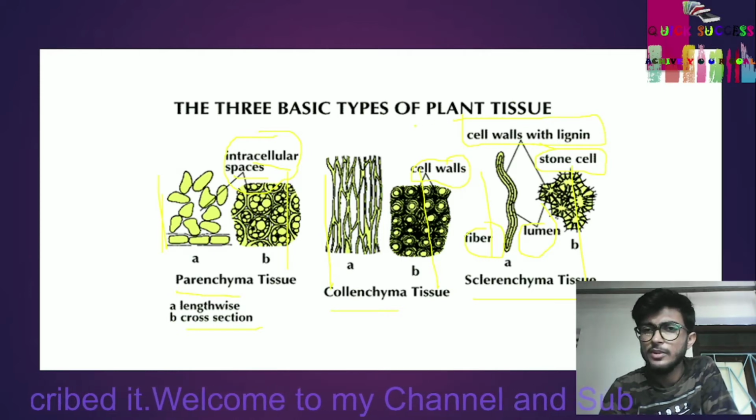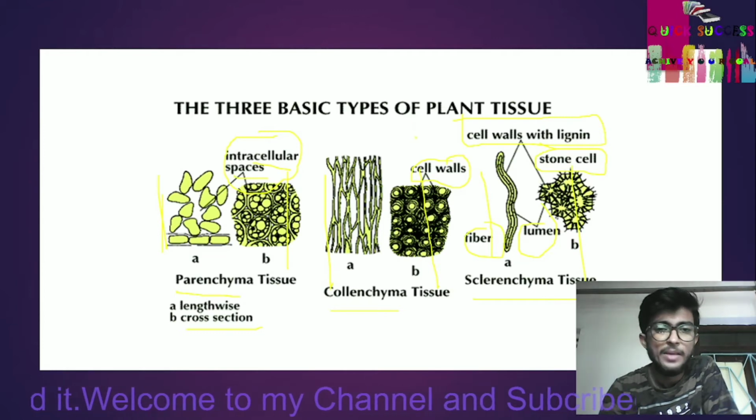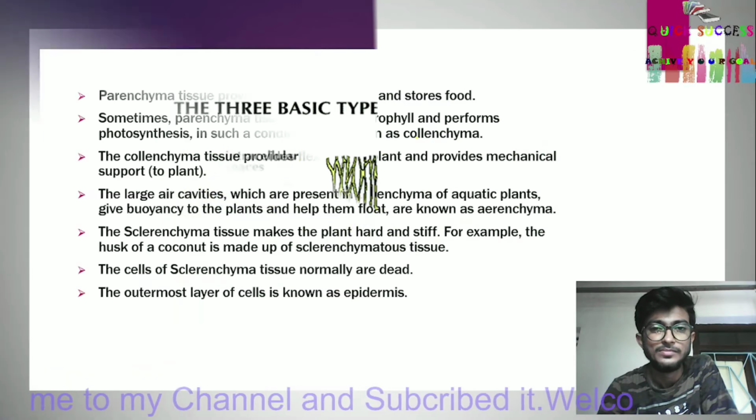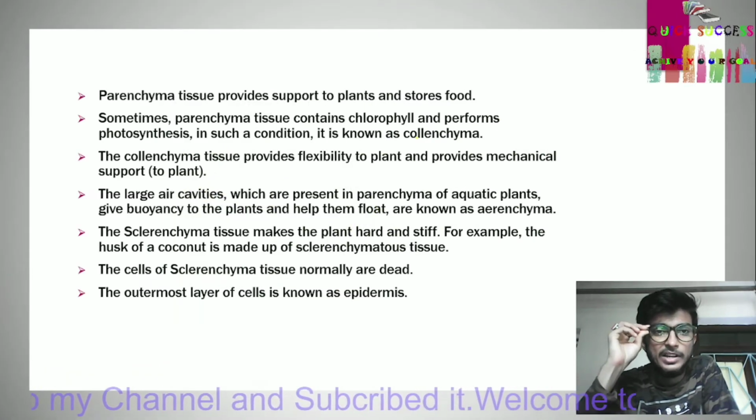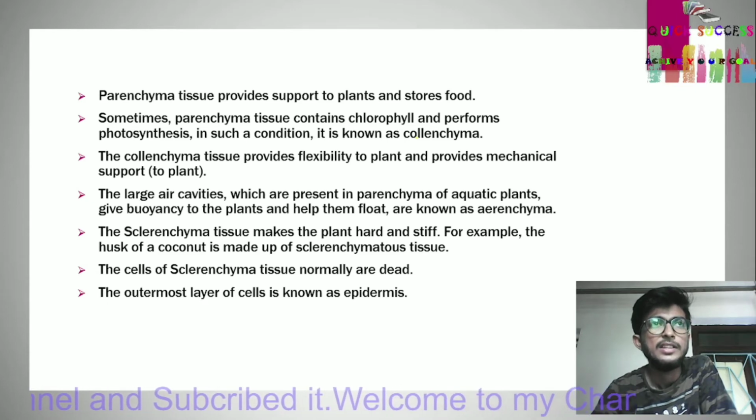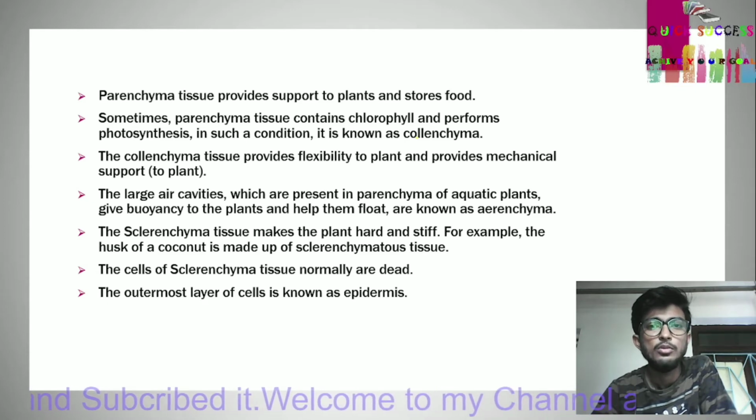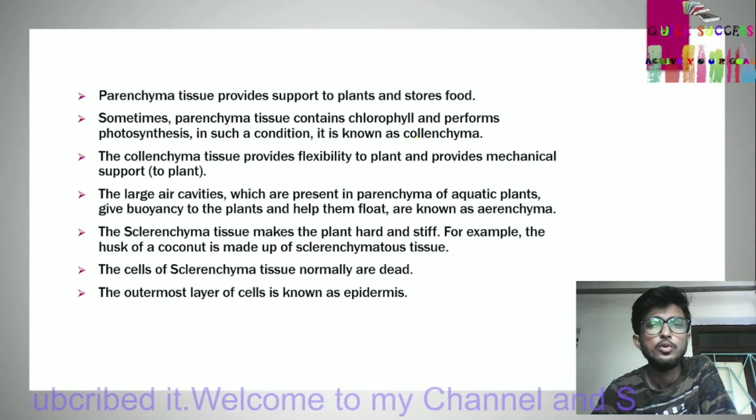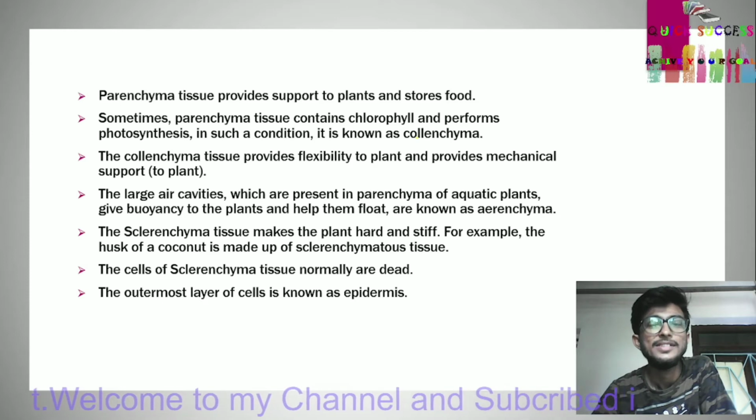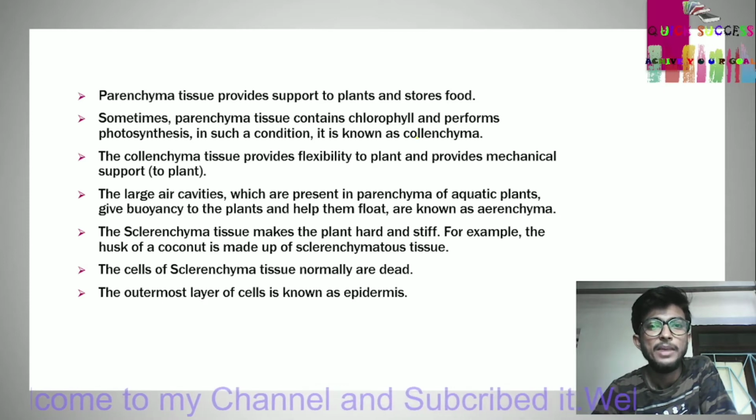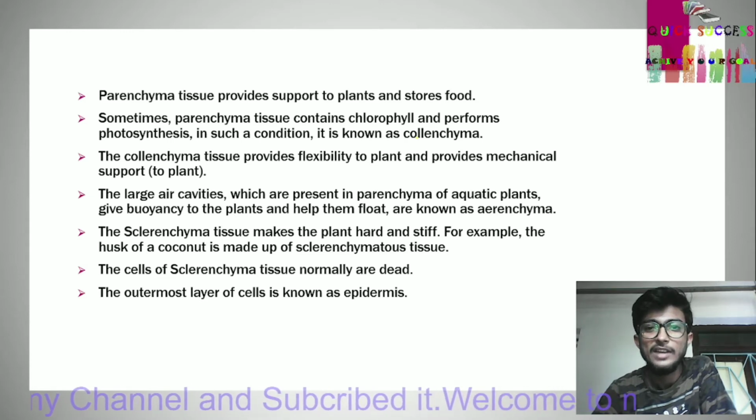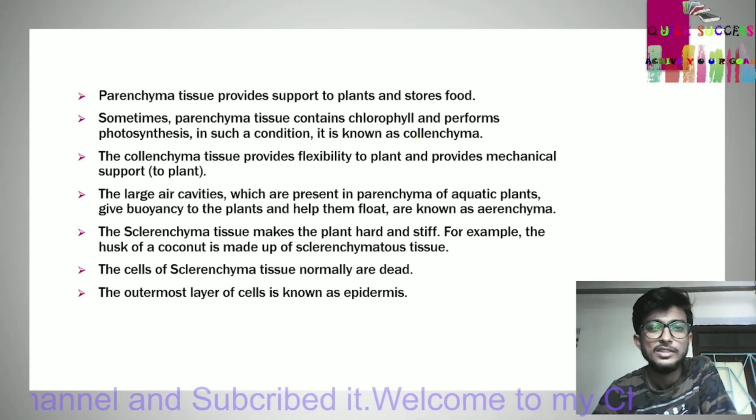Three basic types of plant tissue: parenchyma, collenchyma, and sclerenchyma. Parenchyma tissue provides support to plants and stores food. Sometimes parenchyma tissue contains chlorophyll and performs photosynthesis.